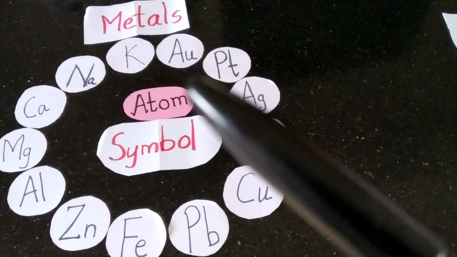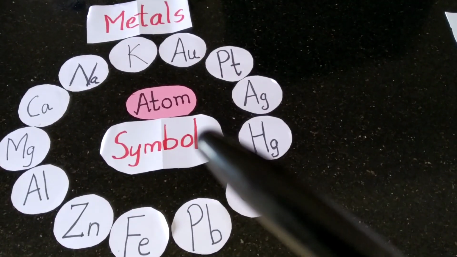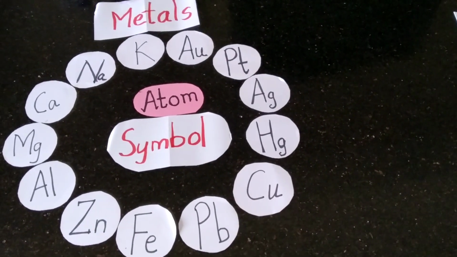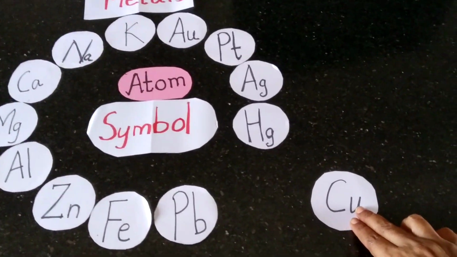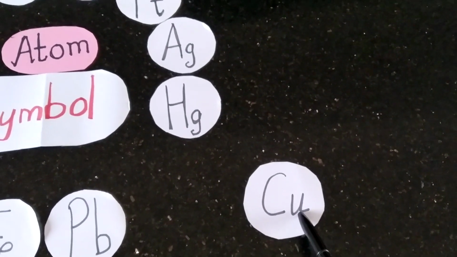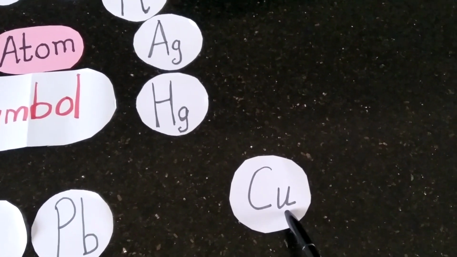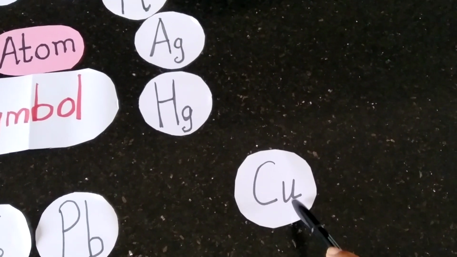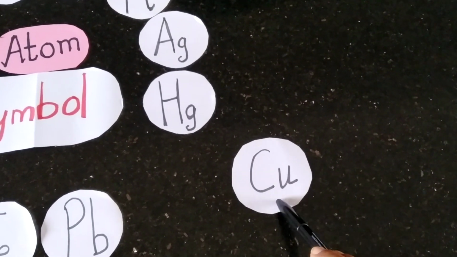Now they can be shown by atom. An atom is shown by symbol. If you take copper, if you take single copper, copper is a metal. Copper, this is the atom, and the atom is shown by symbol Cu.